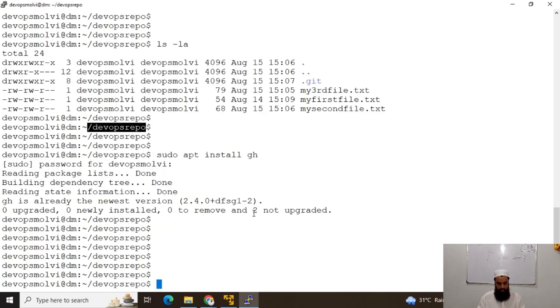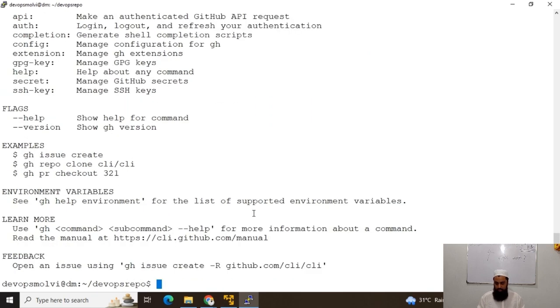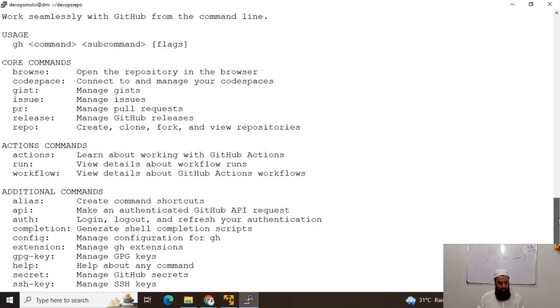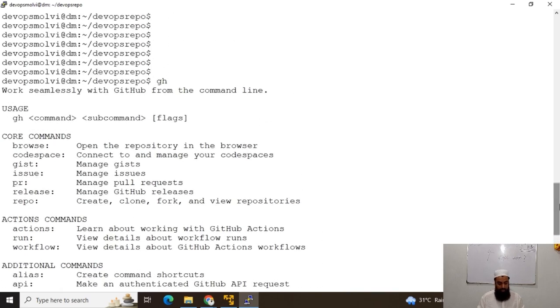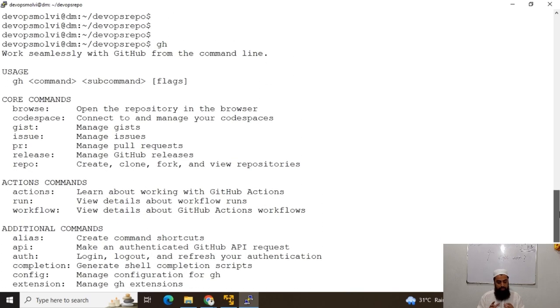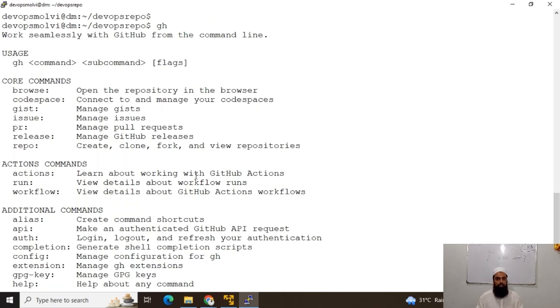Now if I run the gh command, you can see that there are a lot of GitHub commands as well. Now these commands help us to work on our repositories that are hosted on our GitHub account.